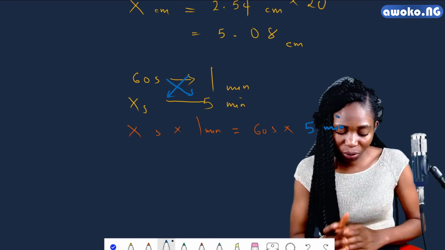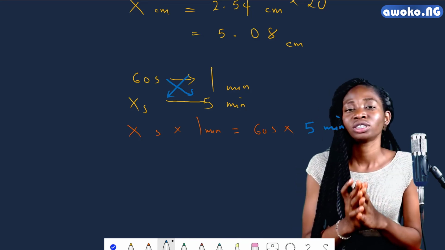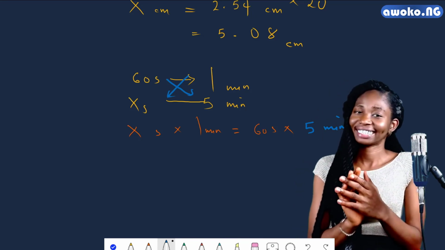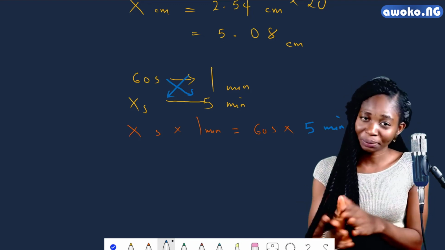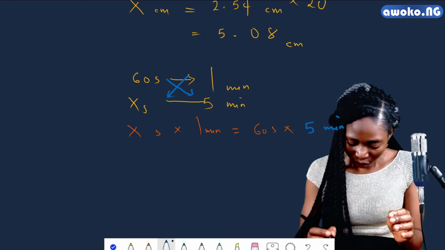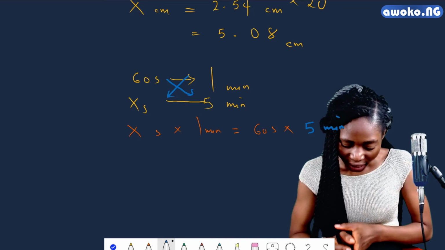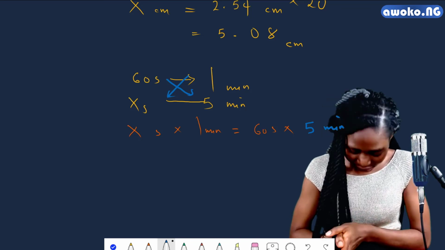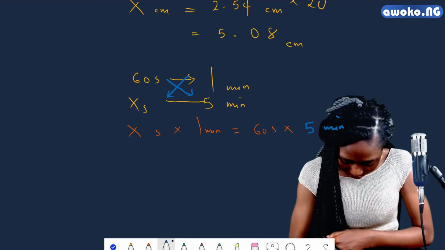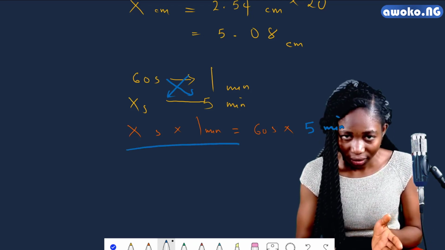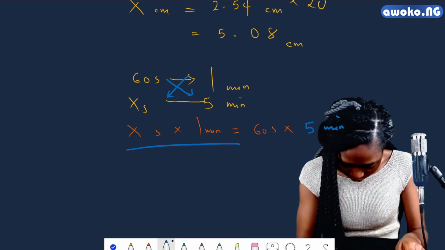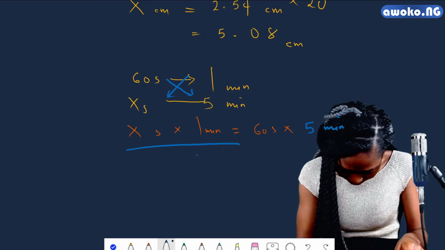Remember, we have to let the unknown be alone. Yes, it's not known, so it doesn't have to mix up with the known quantities in order to be identified. Since we're looking for the number of seconds in 5 minutes, we're going to divide both sides by what? Yes, 1 minute.